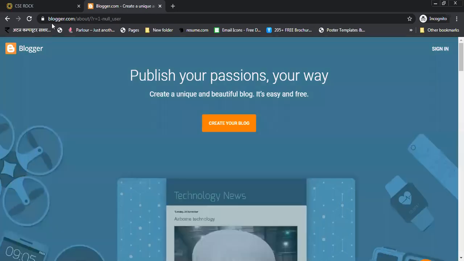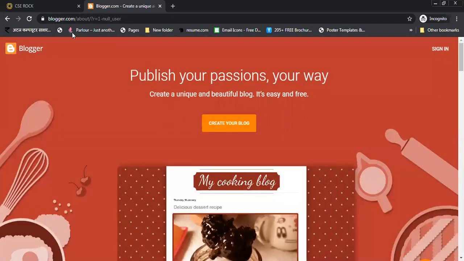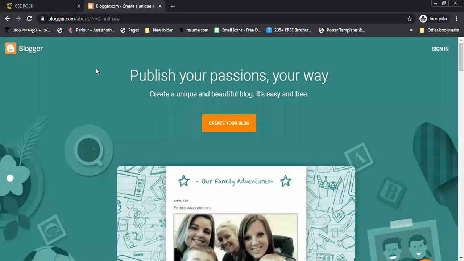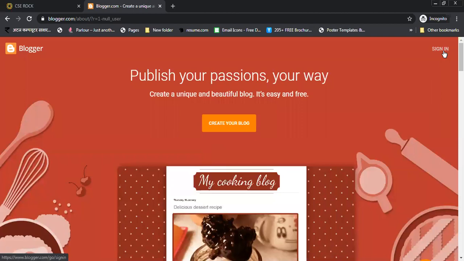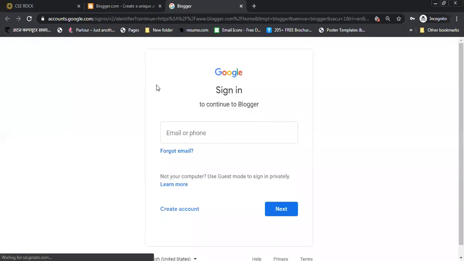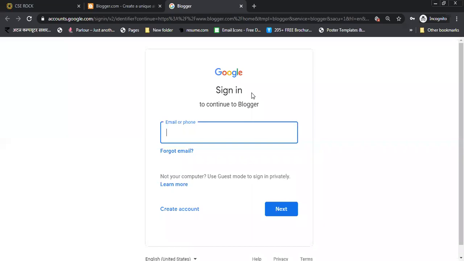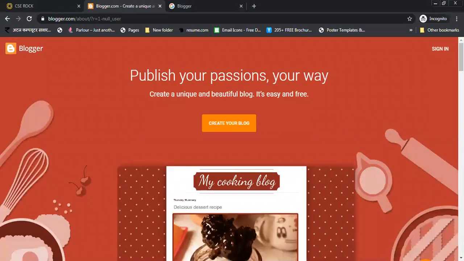When you press enter in Google, you will get a blogger.com suggestion, or if you directly enter the URL www.blogger.com, you can easily reach the main page of blogger.com. To create your blog, you have two options. First, the sign in option. If you are already a blogger or user, you can go through the sign in part. And if you are new, I want to show you all the things which are present here.